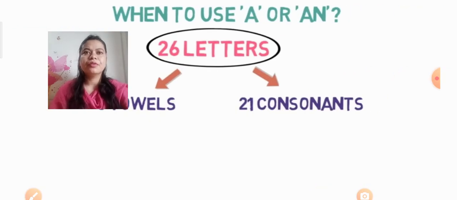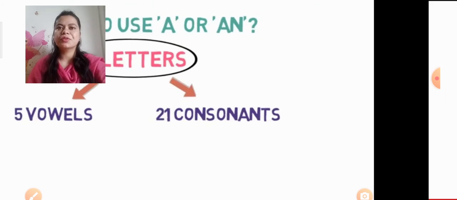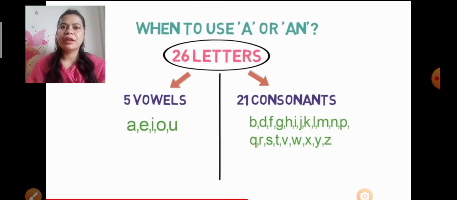Now we know that there are 26 letters in English, 26 alphabets. Among these 26, they are categorized in two kinds, vowels and consonants. There are 5 vowels and the rest 21 are consonants. We know well which are vowels: A, E, I, O, U. These are vowels and the rest are consonants.